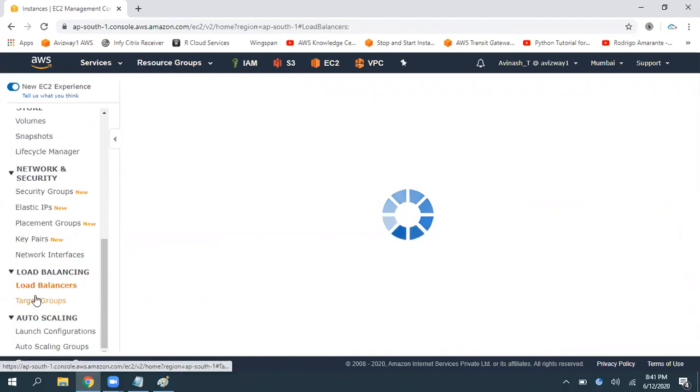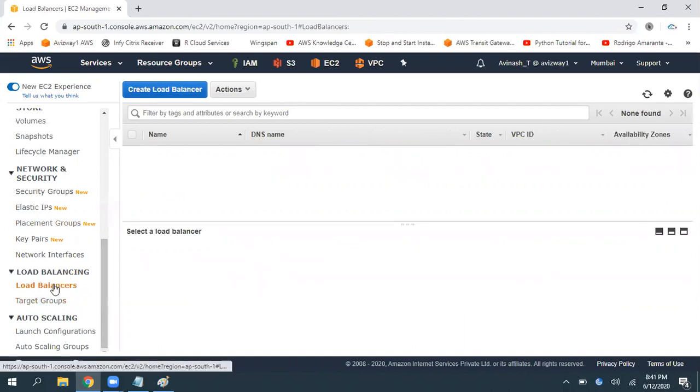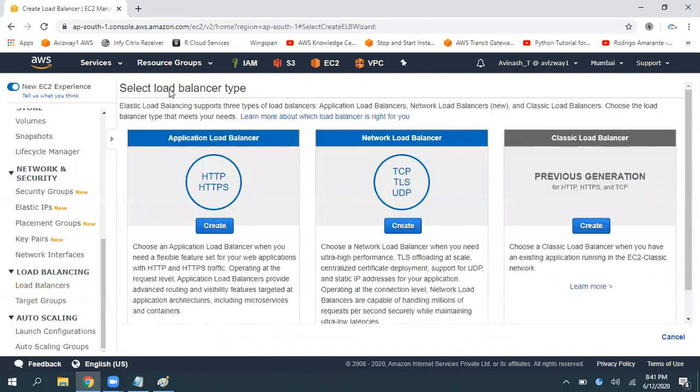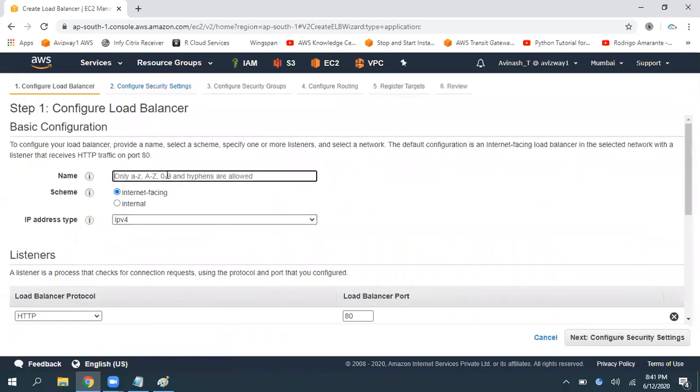See, first you can create the target group, then you can use the target group while launching the load balancer, or else while launching the load balancer you can also create it. Okay, so let's go to load balancer. Click on create load balancer, and I'm going to create an application load balancer. Click on create. What is the name you want to give?